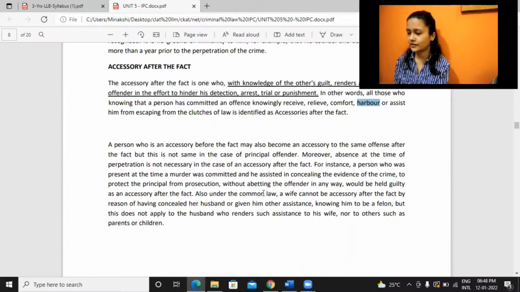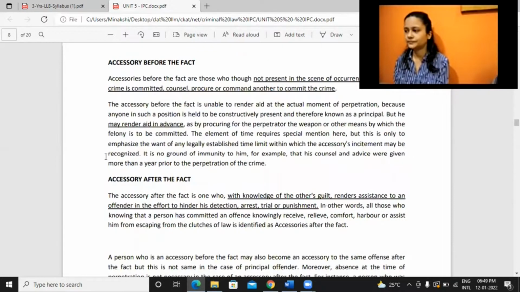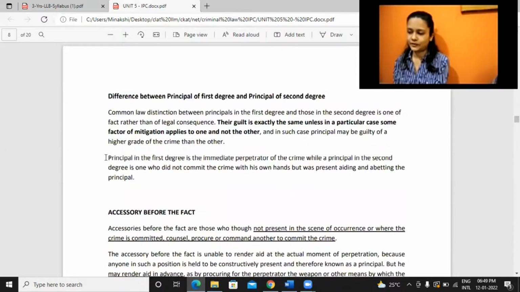So under common law, a wife cannot be an accessory after the fact because she concealed her husband and gave him assistance knowing about the crime. But this does not apply to the husband who renders such assistance. The husband would be held liable, but the wife was not held liable. That was the concept.